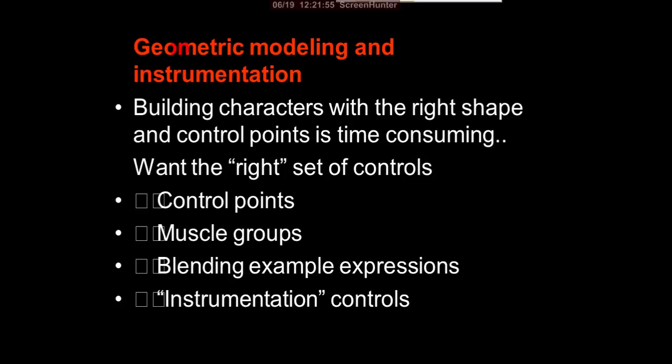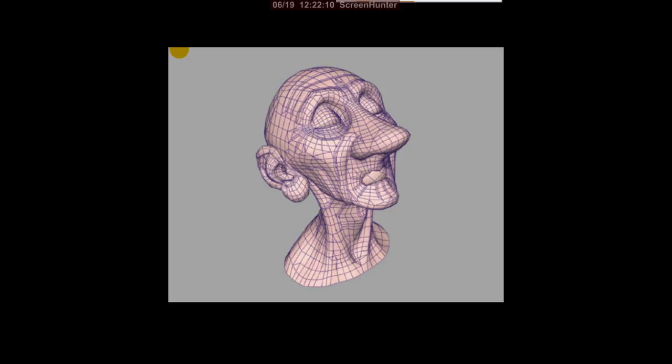Building characters with the right shape and control points is time consuming. You need the right set of controls, the control points and muscle groups, blending example expressions.